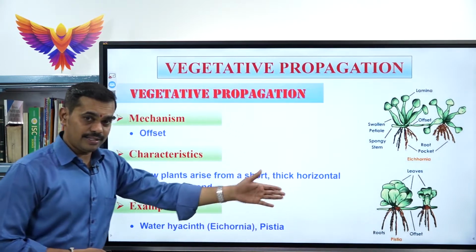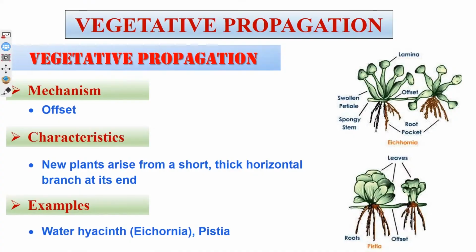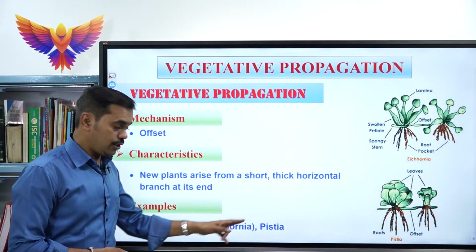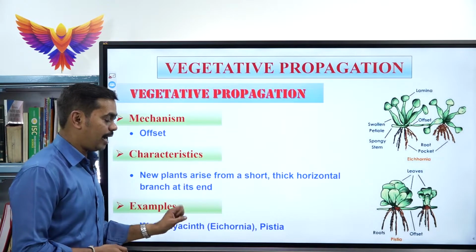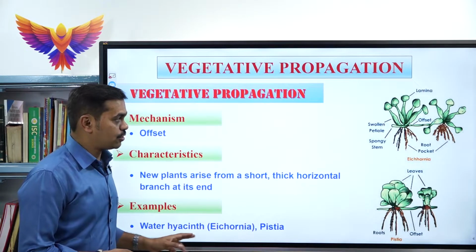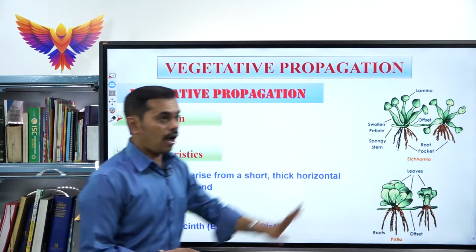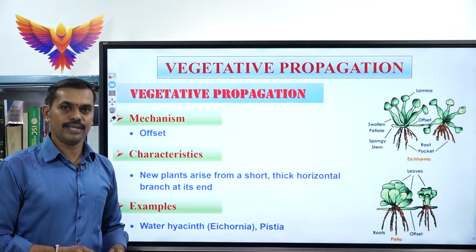Pistia is the scientific name. Common name is water cabbage. Water cabbage or pistia, one and the same. Based on these two examples, please remember water hyacinth or eichhornia, because we will be learning the characteristic features of this eichhornia or water hyacinth, very important for your theory as well as competitive exam.